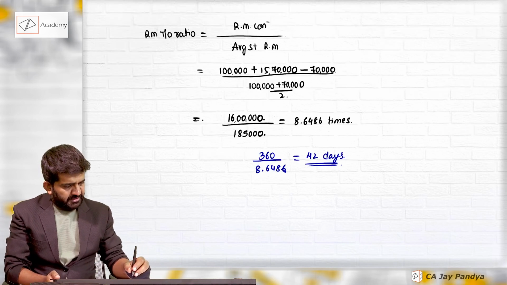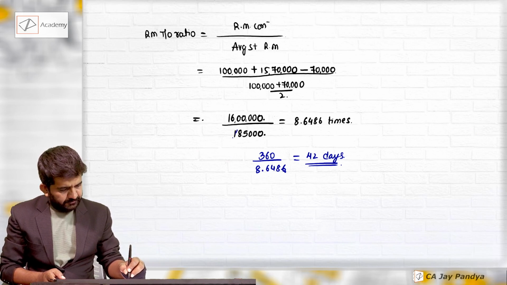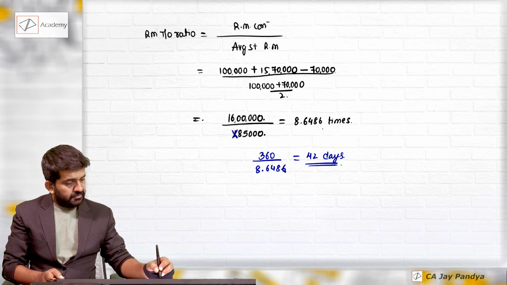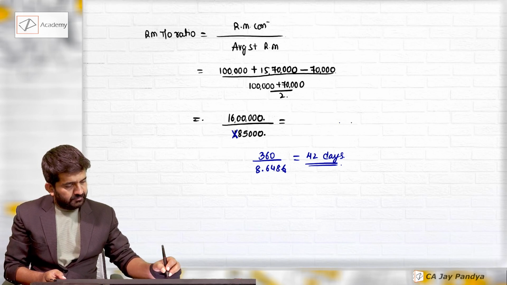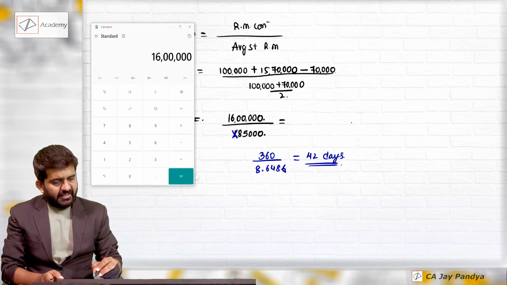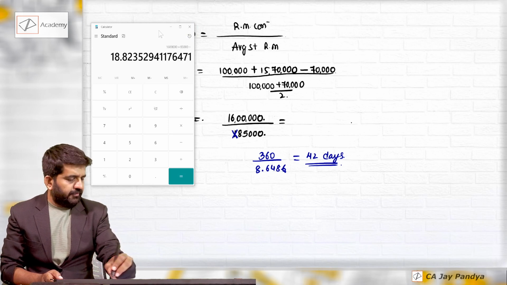Before that, there is a mistake. This is not 1,85,000. This is just 85,000. So this answer will change. Will be 16 lakh divided by 85,000, 18.8235.